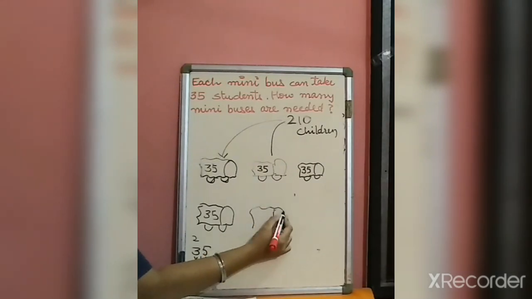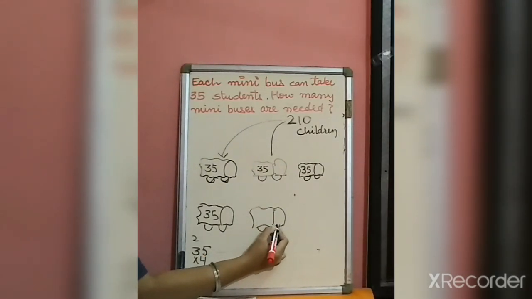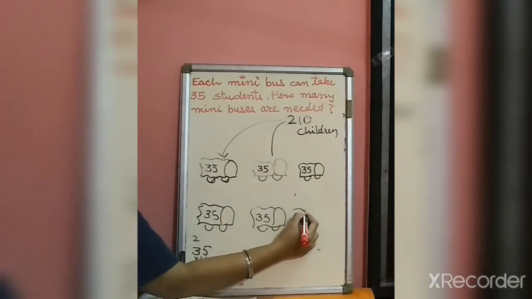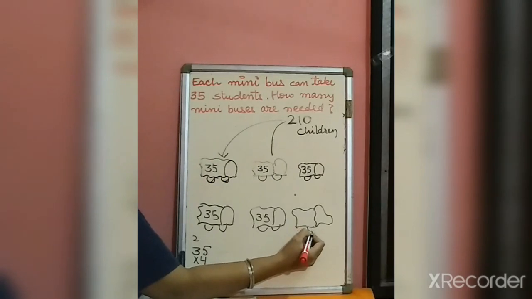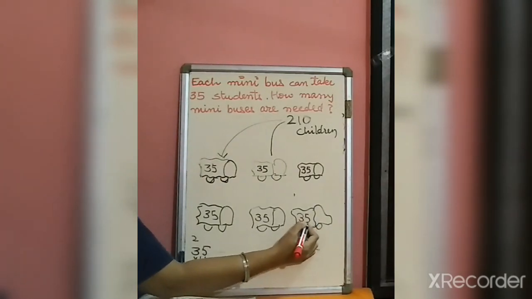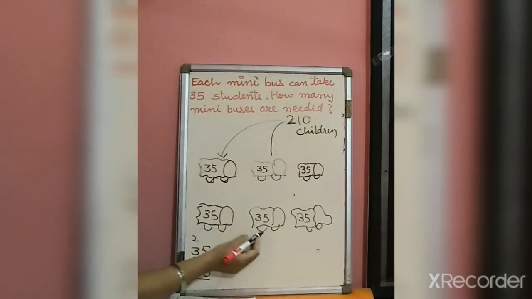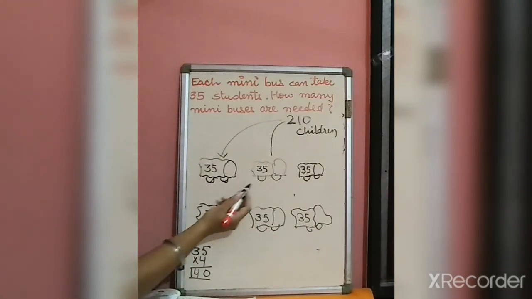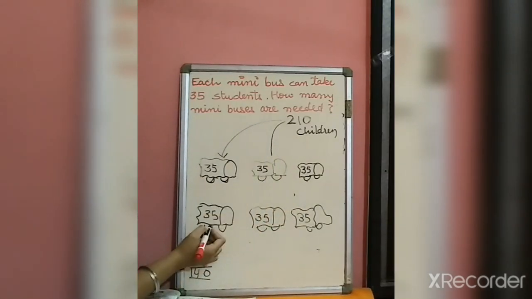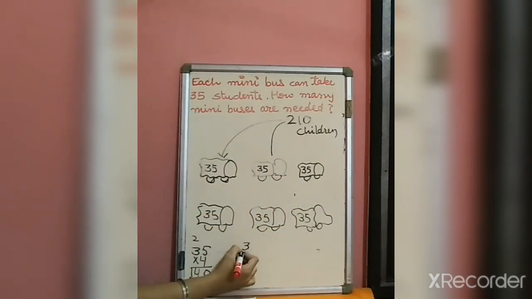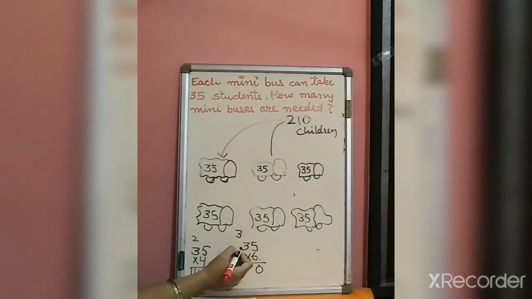Let us draw more buses now. Let us draw one more. So now how many buses have I drawn? Now 1, 2, 3, 4, 5, 6. Let us find whether in 6 buses these 210 children can come or not. I have 6 times 35. So 35 multiplied by 6 is 6 5s are 30, 6 3s are 18, plus 3 is 21, so 210.